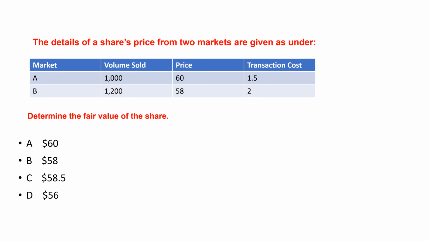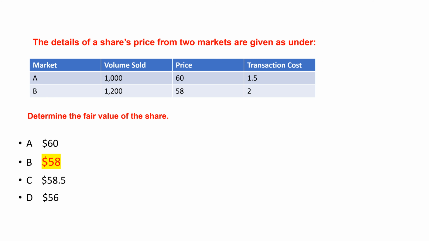Next question. The details of a share's price from 2 markets are given as under. Determine the fair value of the share. The correct answer is B. Fair value is the price in the principal market, Market B, which has the highest volume of activity.